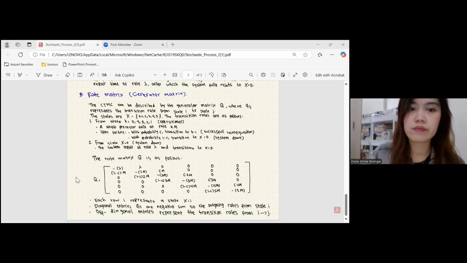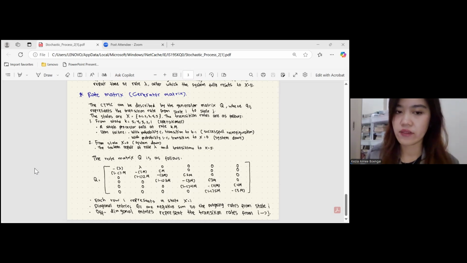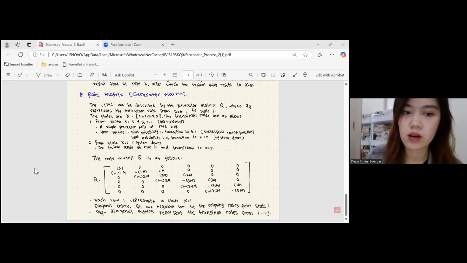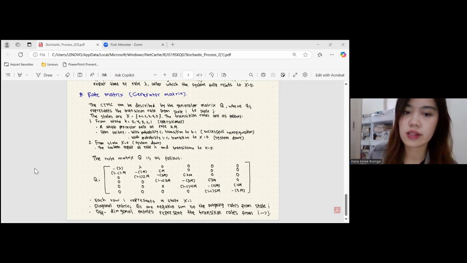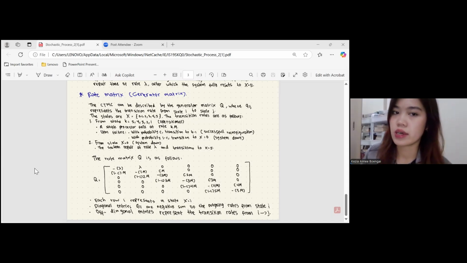So the rate matrix Q is as follows. From the matrix, we can conclude that each row i represents a state X equals i. Diagonal entries Q(i,i) are the negative sum of the outgoing rates from state i. And the off-diagonal entries represent the transition rates from i to j.